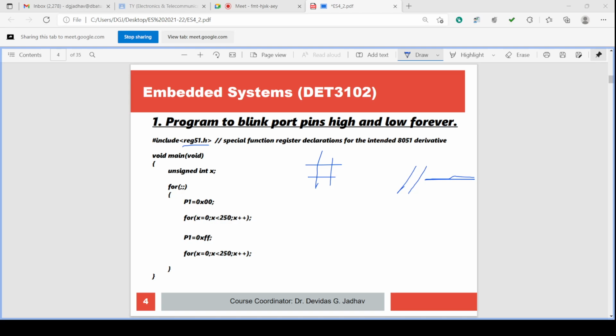Header file is library. So this is the inclusion of the header file, and the meaning of double backslash, that is the comment, and the use of comment, or what do you mean by comment.